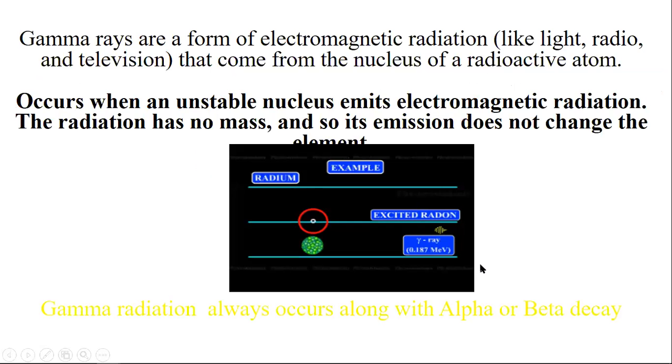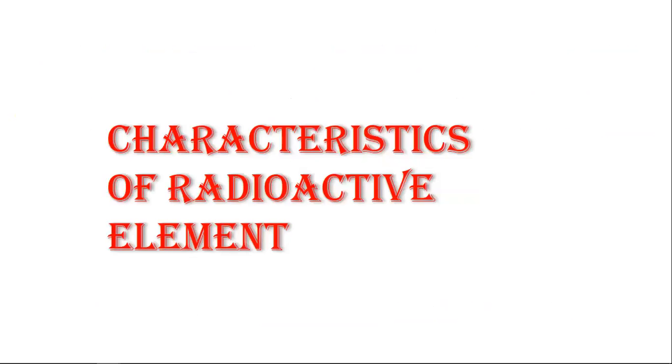Here, gamma rays are a form of electromagnetic radiation, like light, radio, and television waves, that come from the nucleus of a radioactive atom and occur when an unstable nucleus emits electromagnetic radiation, and the radiation has no mass, and its emission doesn't change the element. This is the basics of gamma rays, and we are going to discuss the characteristics of radioactive elements.